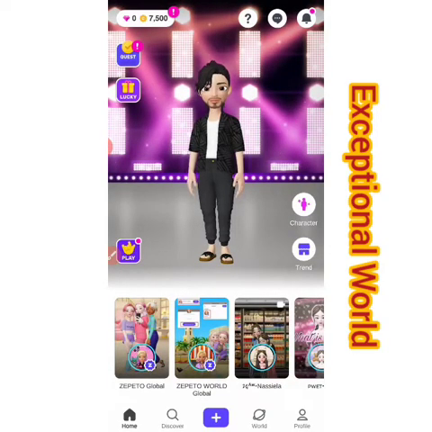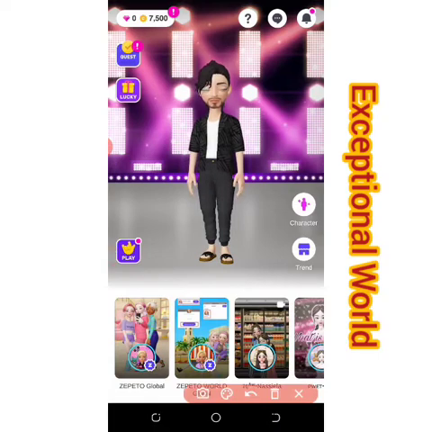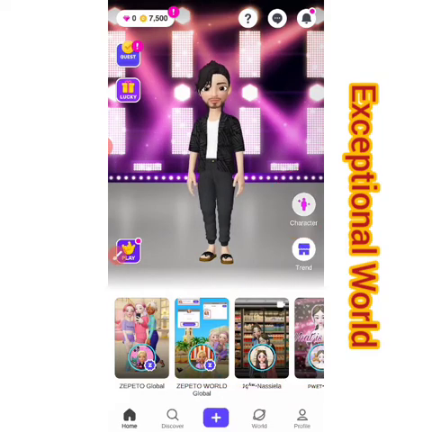So, this is the icon you're going to use. You click on that icon to be able to select what you want to use for your character. So I click on it now.